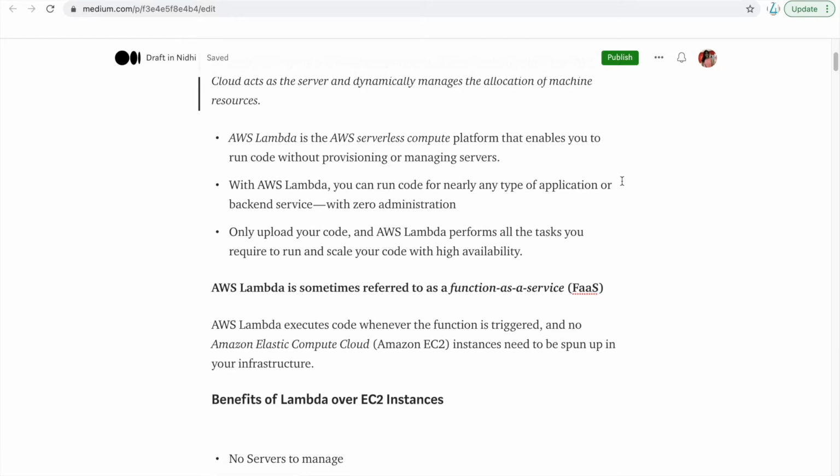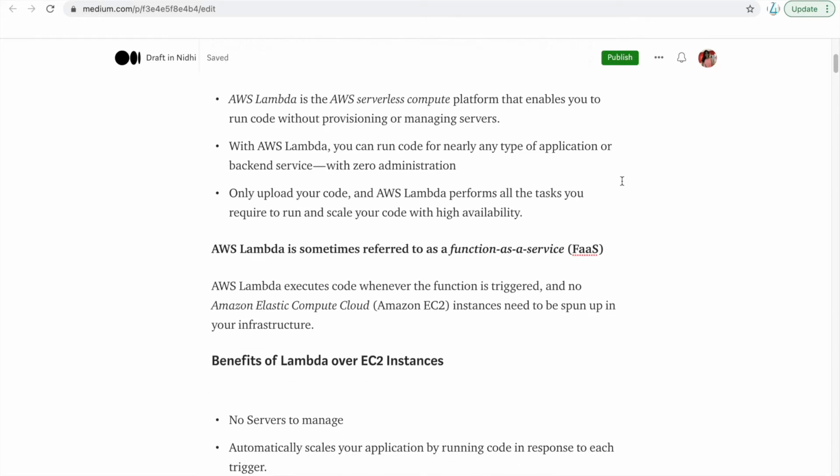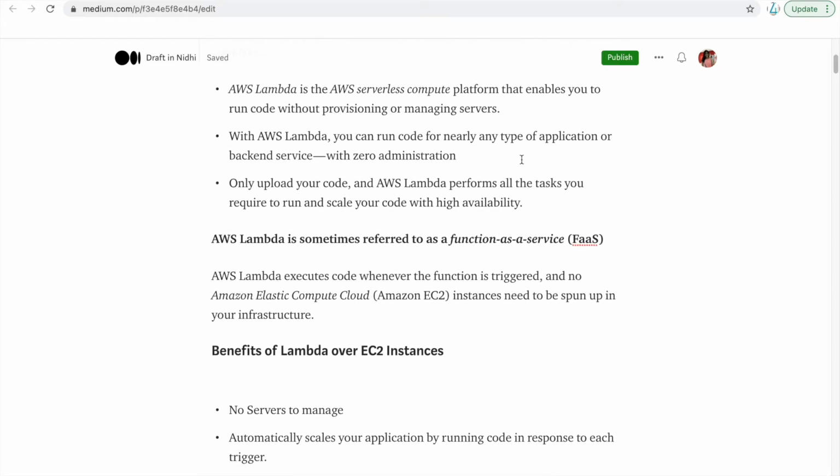AWS Lambda is sometimes referred to as function as a service, because with AWS Lambda you are creating a function. When AWS Lambda executes your code or your function, it does not spin up any EC2 instances in your infrastructure. So you will not be billed for any EC2 instances running on your AWS account.